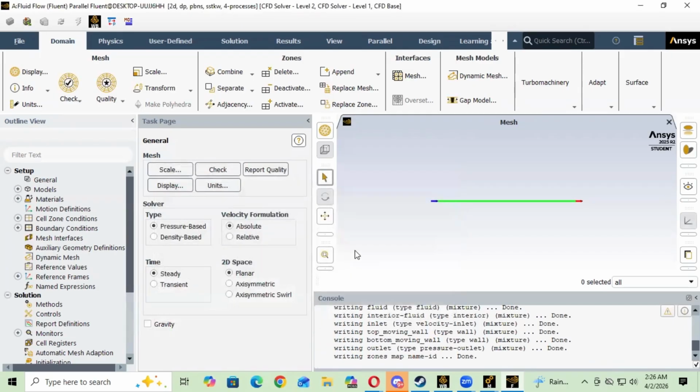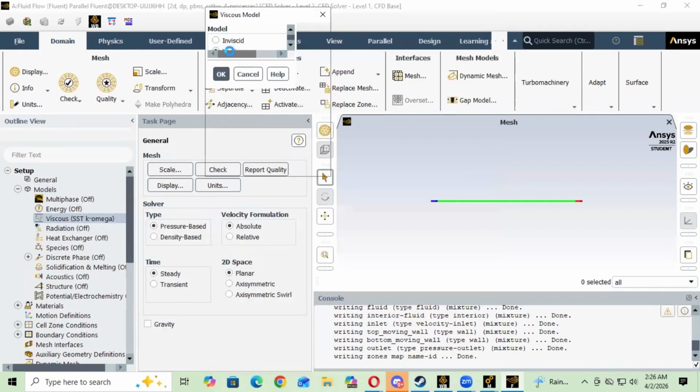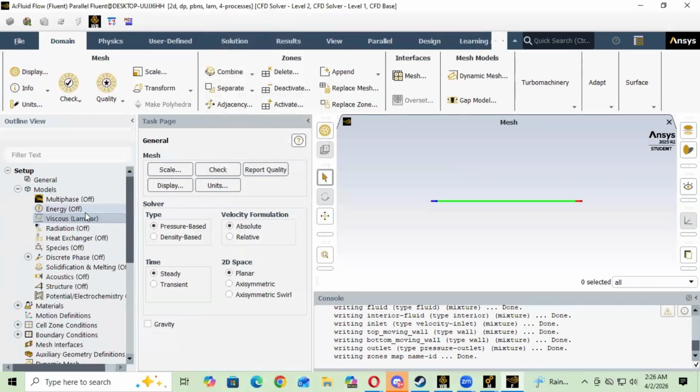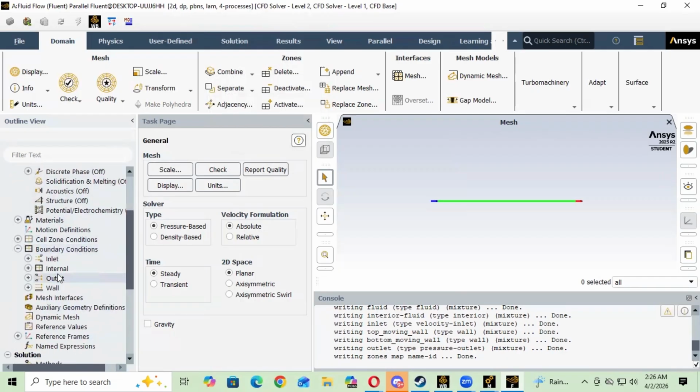Okay, so now we want to go right here to the side, and we want to find the models drop down. Gonna go to viscous, double click that, and we want to change that to laminar. We click OK. So it's gonna be changed to laminar, and now we want to find the boundary condition drop down. So right here, we're gonna be changing the speeds. So we double click to access them.